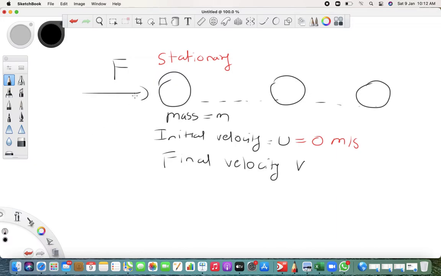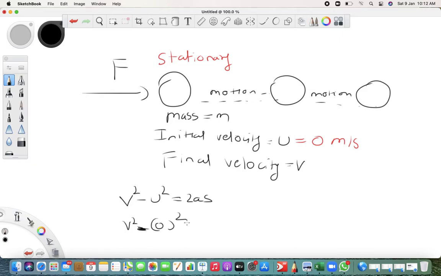When you apply force, it will be in motion, so the final velocity will be v. Now according to Newton's equations of motion, v square minus u square is equal to 2as. Here we put u equal to 0.